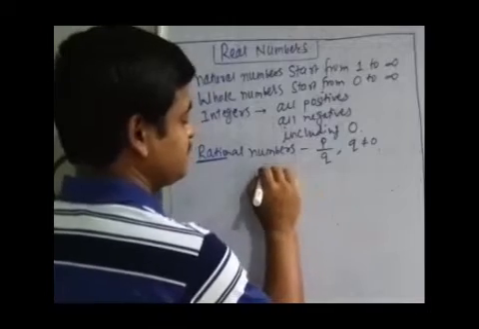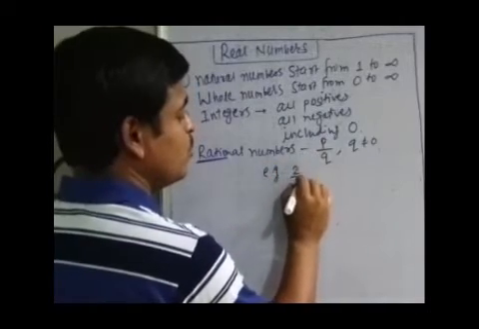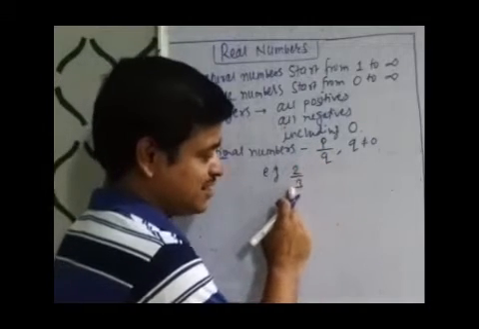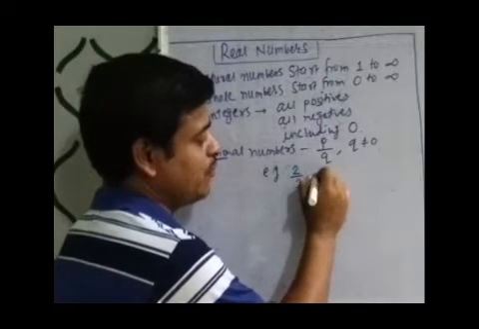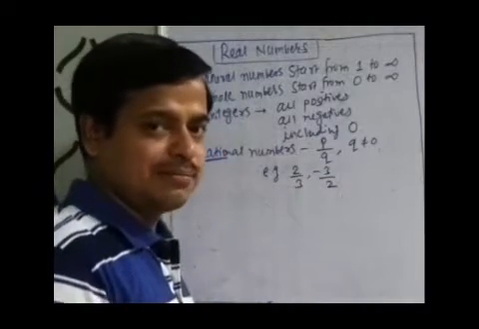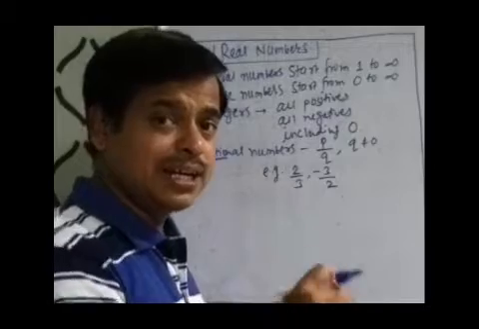For example, 2 over 3 is in the form p over q, so it's a rational number. Negative 3 by 2 is also a rational number, which is nothing but a negative rational number.